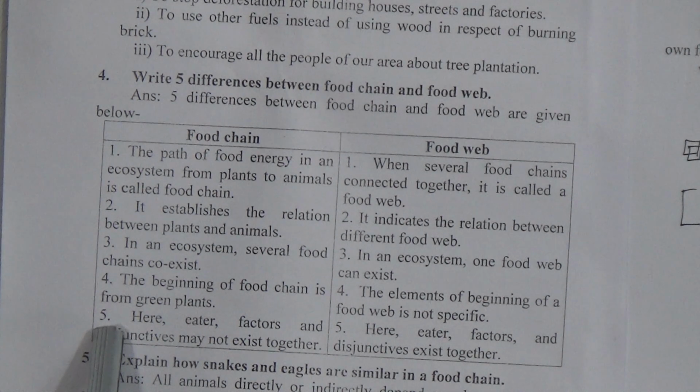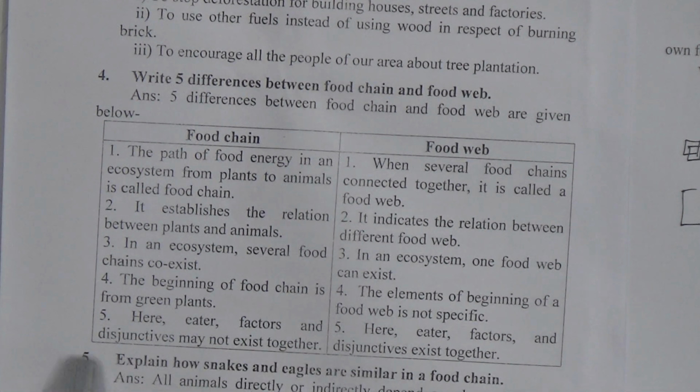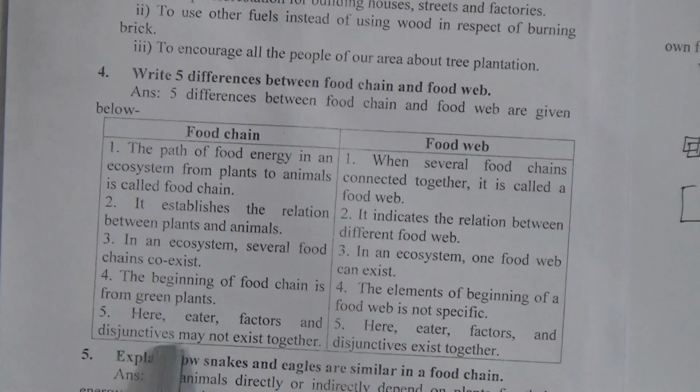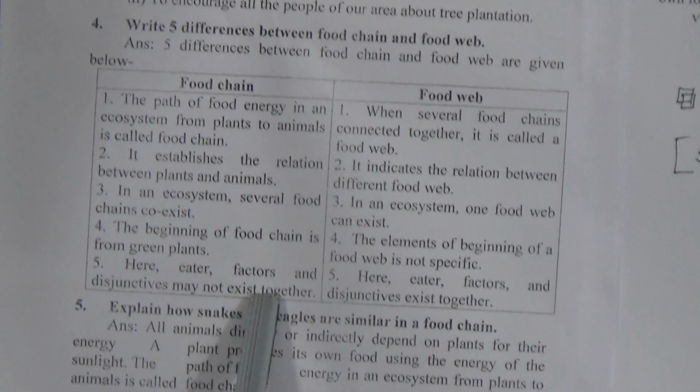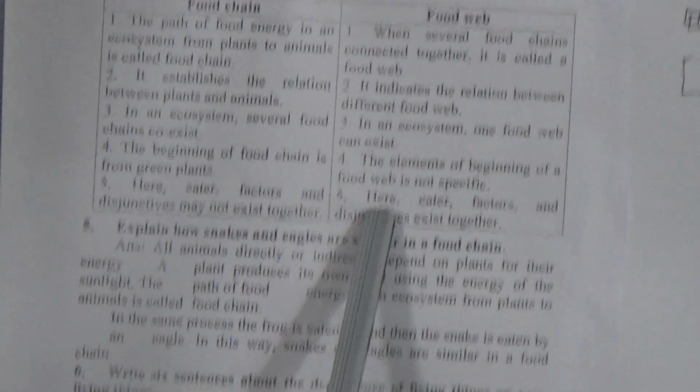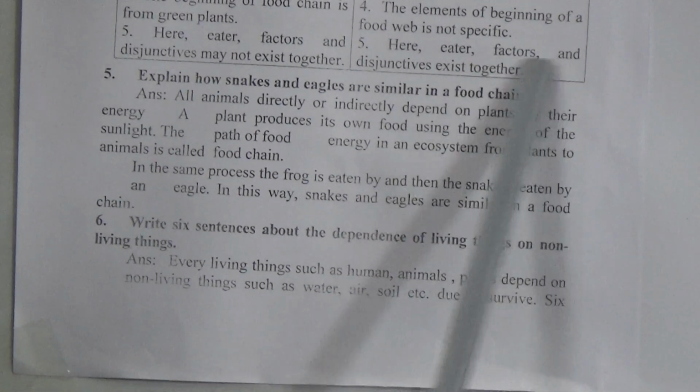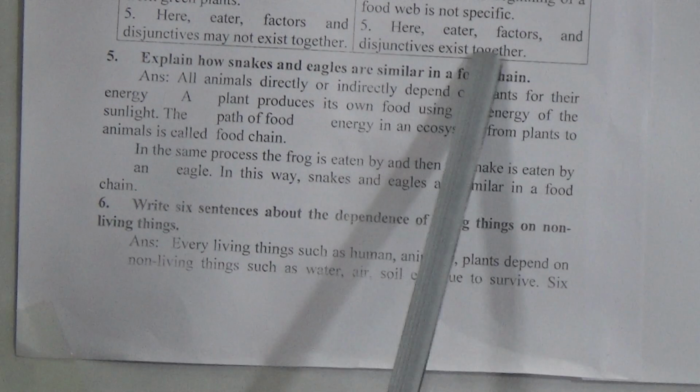Now come to the last one. For food chain, here biotic factors and abiotic factors may not exist together. Now for food web, here biotic factors and abiotic factors exist together.